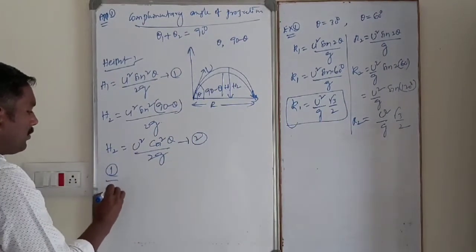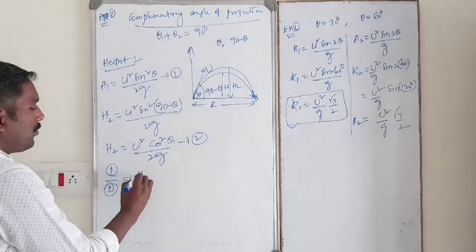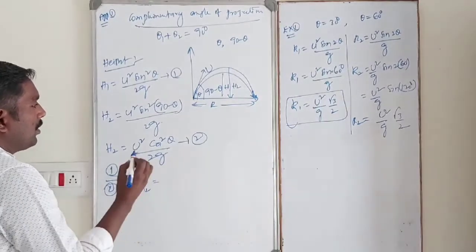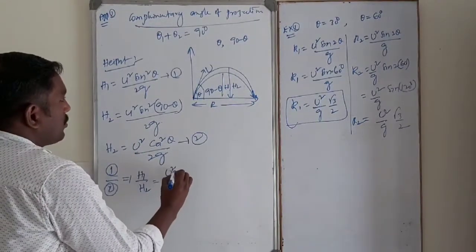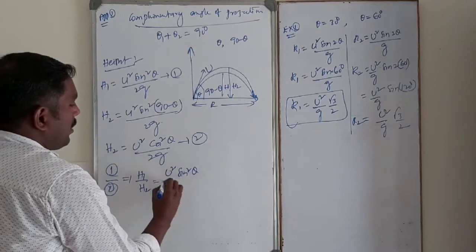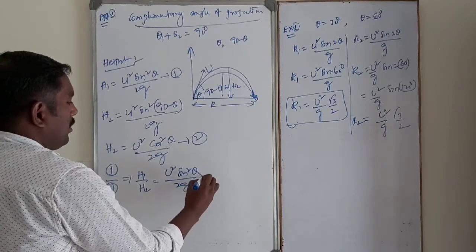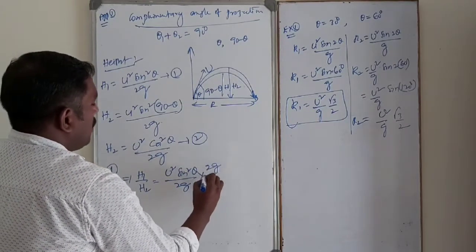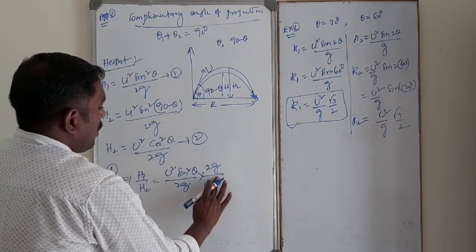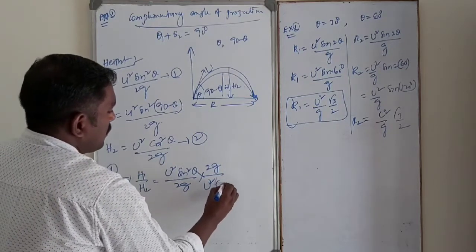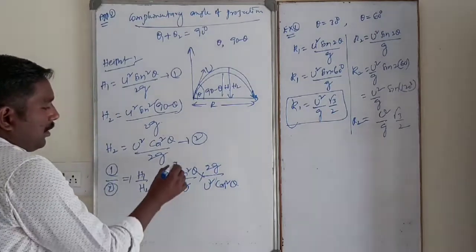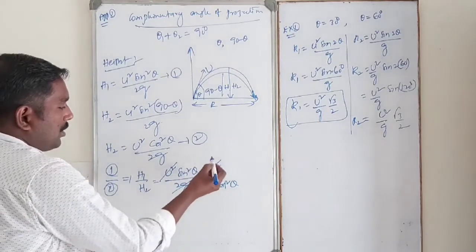Dividing 1 by 2, that is h1 by h2. What is the value of h1? u square sin square theta by 2g into 2g by u square cos square theta. u square cancels out, 2g also cancels out.